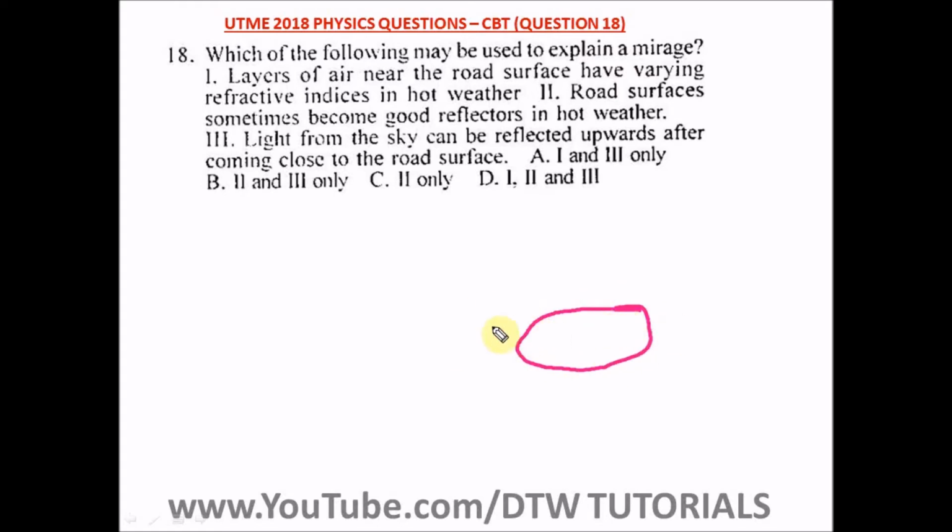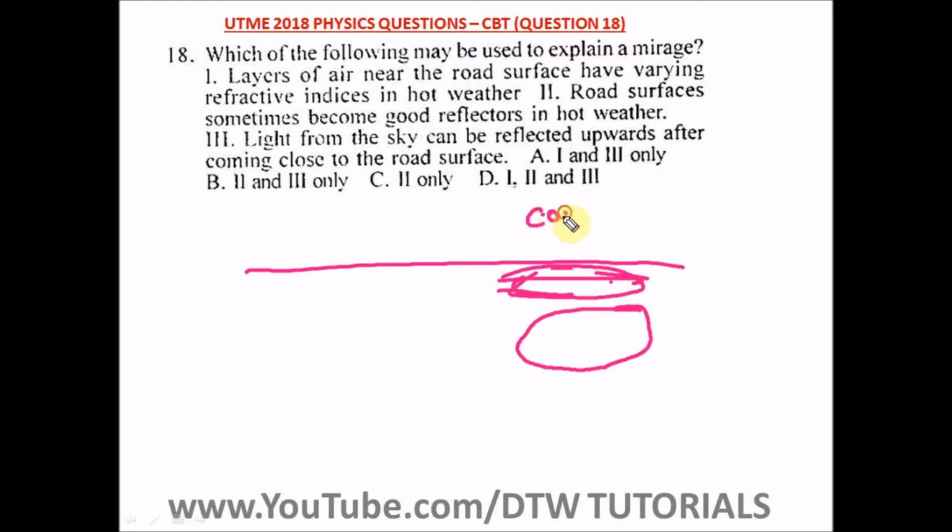So what happens is that our eye is connected to our brain, so our brain thinks that light travels in a straight line. But in this instance, since the road is quite hot, the heat from the surface of the road heats up the cool air. Let's say you have some air here, so it heats up the cool air here, and this air here becomes hot, and upper you have cool air. Cool air here, and here is hot air.